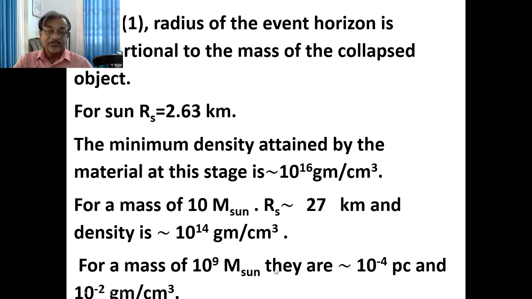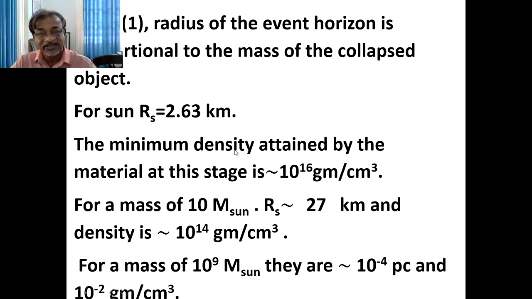From equation 1, Rs is equal to 2GM by c square. From 1, the radius of the event horizon is proportional to the mass of the collapsed object. Just consider the Sun. If the Sun becomes a black hole, its Schwarzschild radius becomes 2.63 kilometers. It's very, very less.